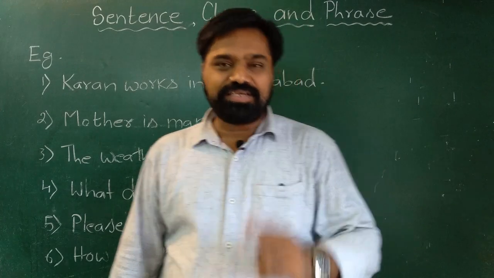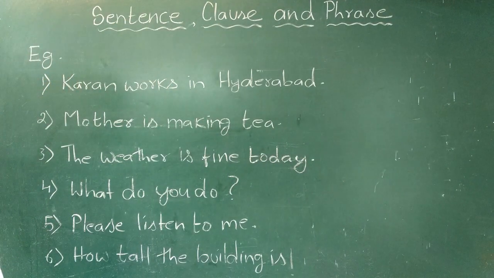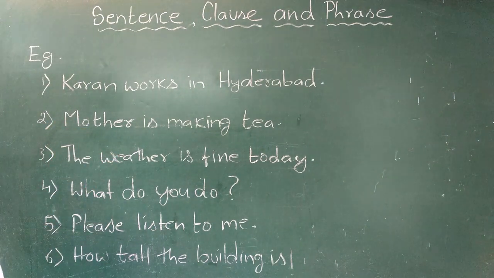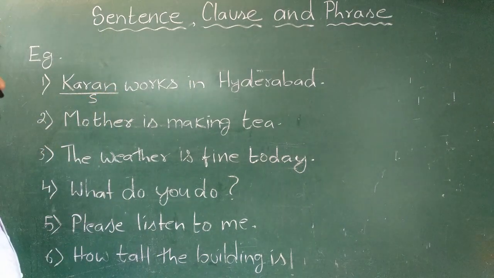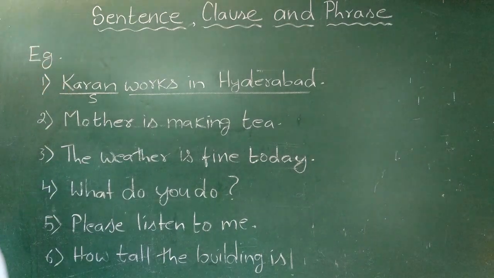After understanding the meaning of sentence, let us try to see some of the examples. Look at the first example. Karan works in Hyderabad. Now this is a group of words. Here Karan is subject. Works in Hyderabad is predicate.